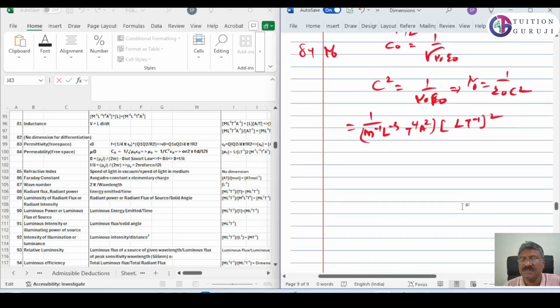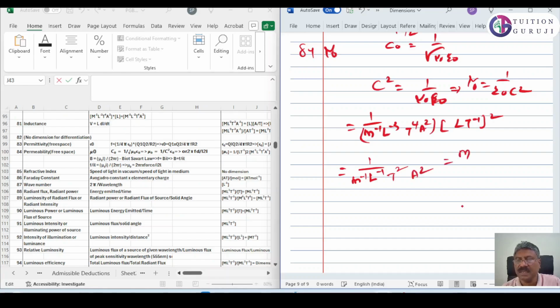So L square and L raised to minus 3 give L raised to minus 1; T raised to 4 and T raised to minus 2 give T square; then A square.